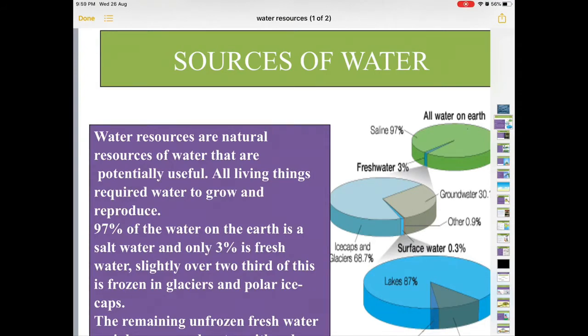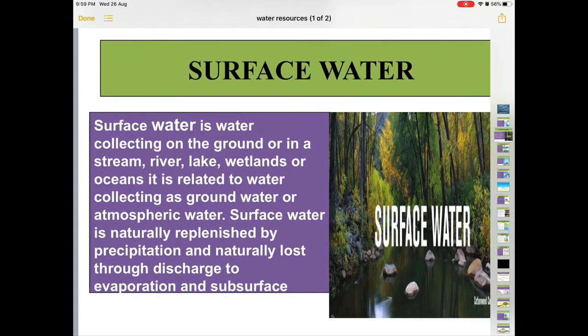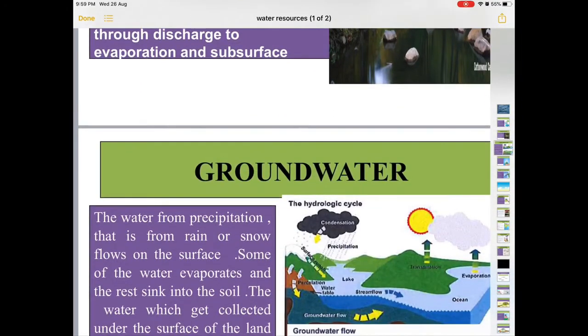So, the sources of water are available in the form of surface water, and surface water comprises streams, rivers, lakes, wetlands and oceans, which are also related to water collecting as groundwater or atmospheric water. Surface water is naturally replenished by precipitation and naturally lost to discharge, evaporation and subsurface seepage. Next, we'll be talking about the groundwater, children.